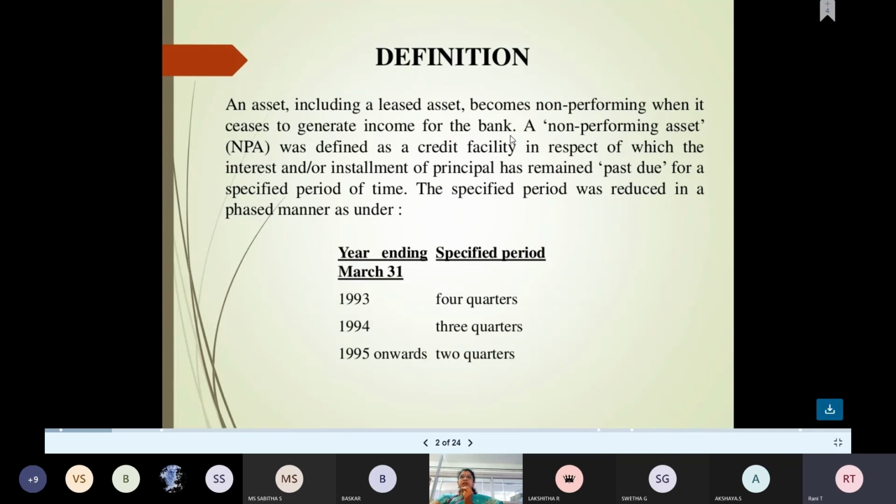Even if the property is a leased asset, taken on lease by the company only for certain years, but now it is under a loan, automatically that too is included inside this non-performing asset.